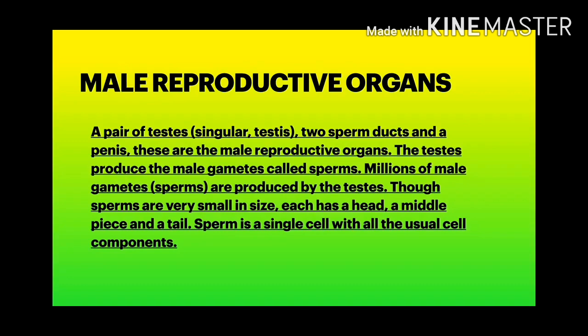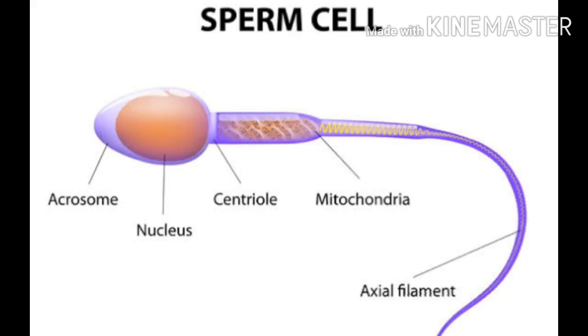Sperm is a single cell with all the usual components present in any cell. Right? So, sperm is a single cell. Is it clear to all of you? Here is the diagram of a sperm cell.